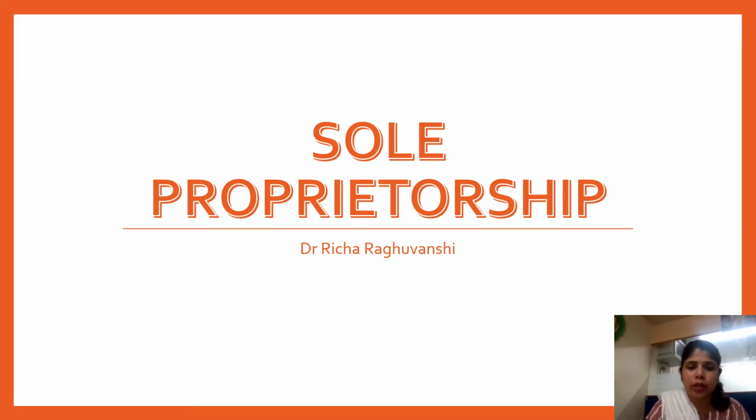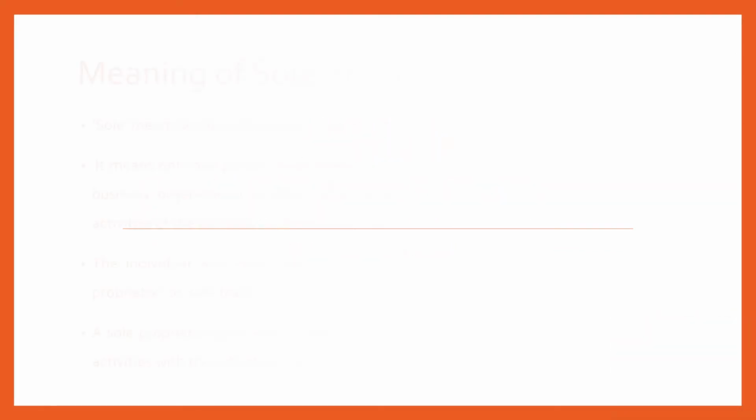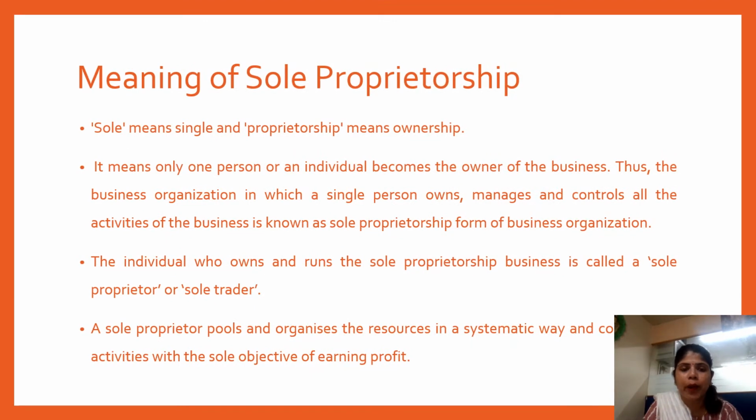As the term goes itself, the sole proprietorship form of business is held, managed and controlled by a single individual. Sole means single and proprietorship means ownership. So the sole owner is going to be the owner of the business. It means that one person or an individual becomes the owner of the business.